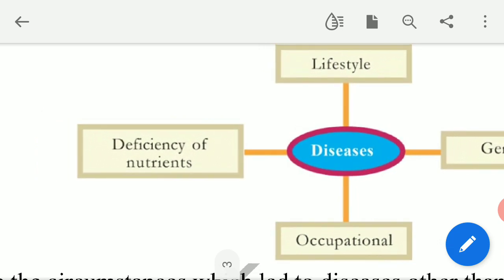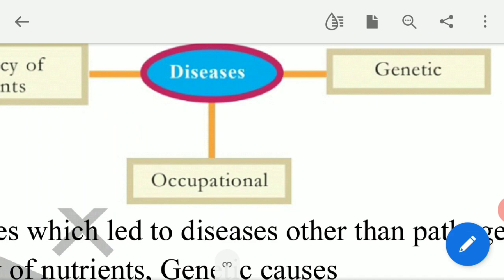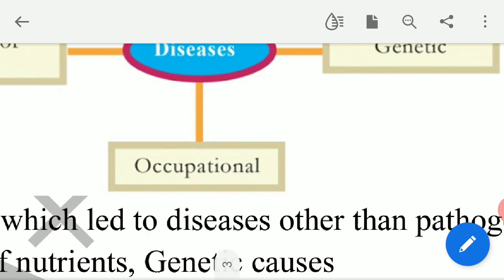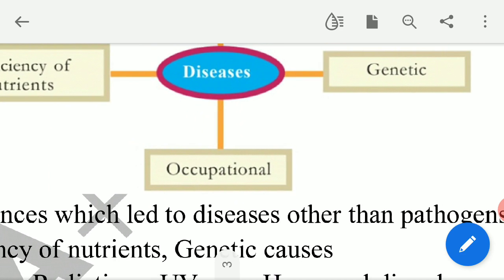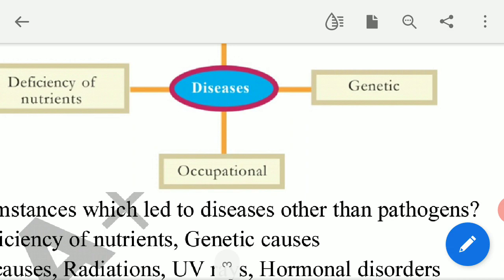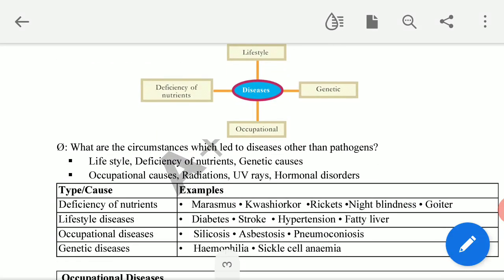Goiter is a deficiency disease caused by lack of iodine. Then occupational disease. There are some diseases related with some occupations. The people who work in quarries will be exposed to dust. It may lead to lung diseases. These are the main things. We will discuss one by one.